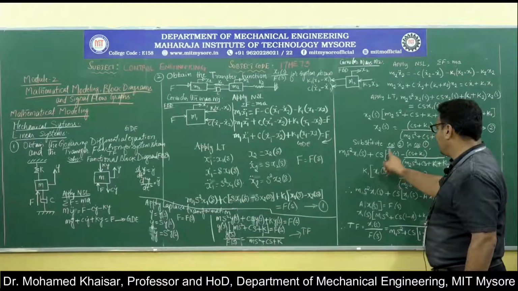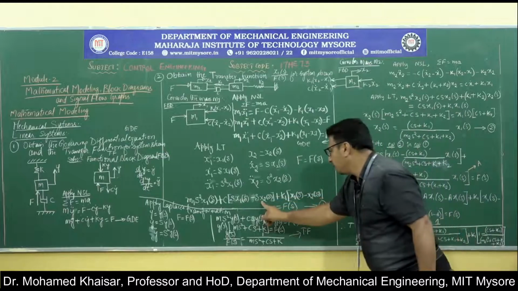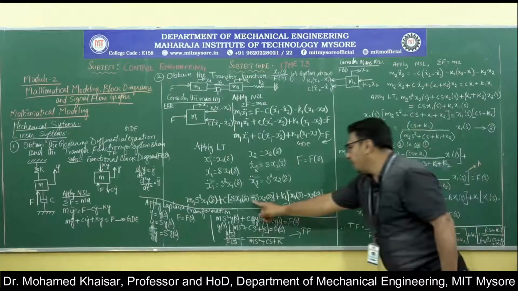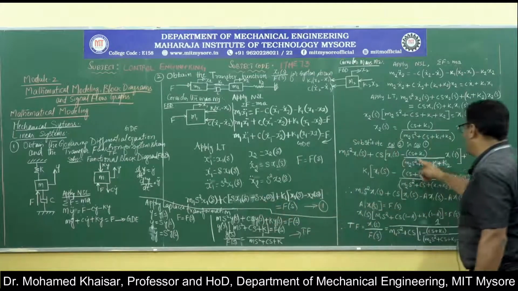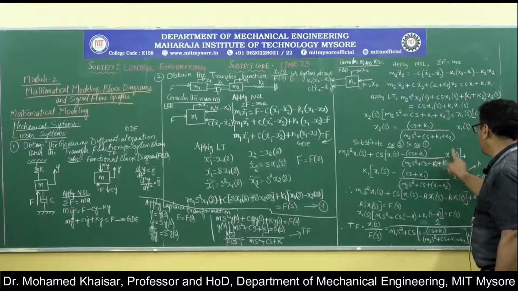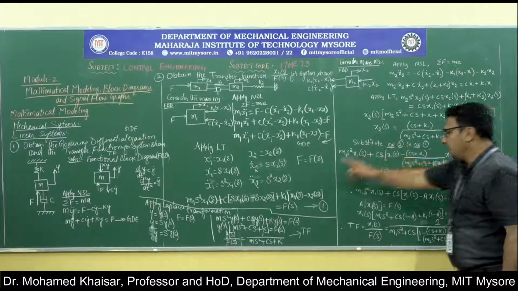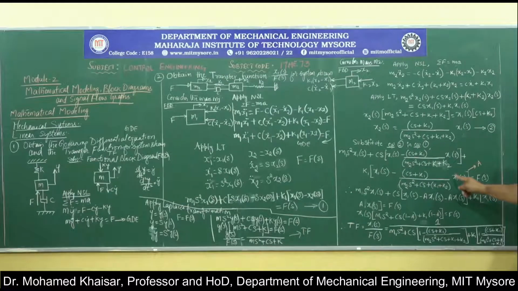We got Cs, open the bracket, x1(s) retained as it is, minus x2(s). We have just substituted the value of x2(s) in equation 1. This is what we arrive at.